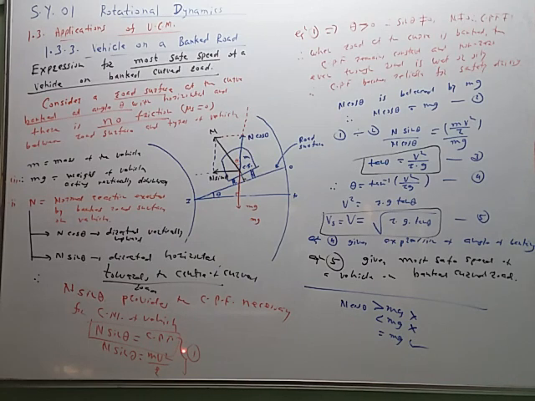Centripetal force is given by mv square upon r, where m is the mass of the vehicle, v is the velocity with which the vehicle is taking the turn, and r is the radius of curvature of the road, like this. Now this equation has this importance. In equation 1, theta is greater than 0, therefore sin theta is not 0. N is not 0. As long as 2 surfaces are in contact with each other, normal reaction never becomes 0. So sin theta is not 0, N is not 0, therefore centripetal force never becomes 0.